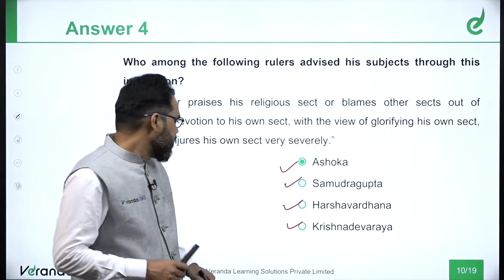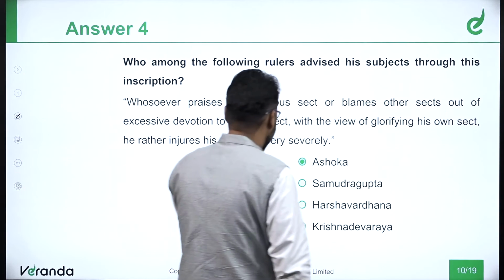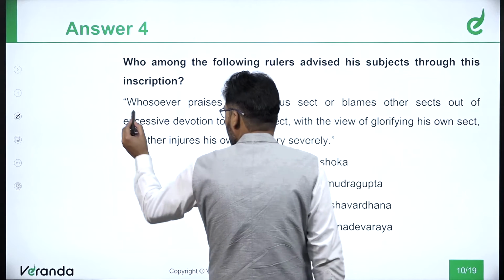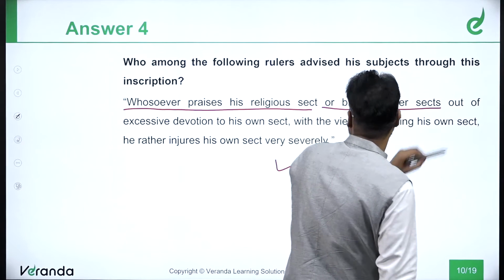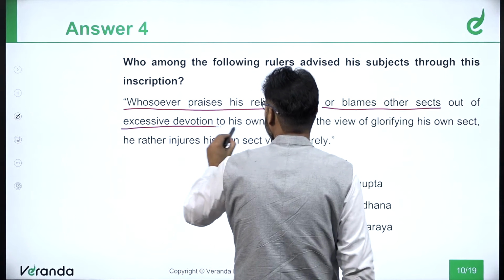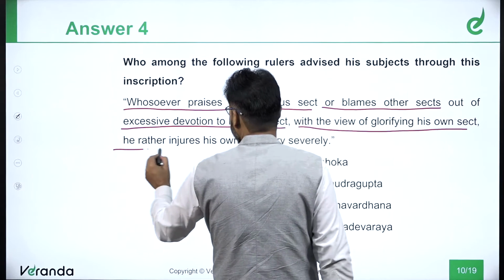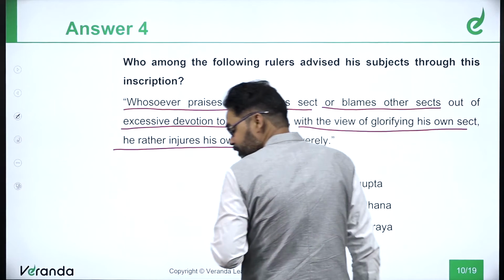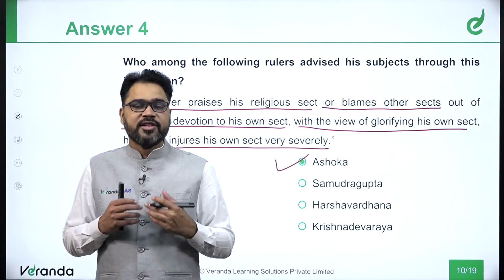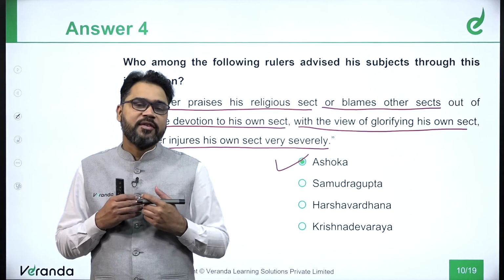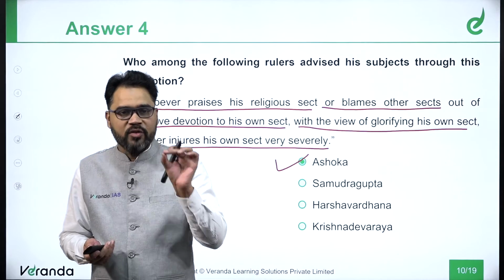So the correct answer for this particular question will be Ashoka. It was Ashoka who said, whosoever praises his religious sect or blames other sects out of excessive devotion to his own sect with the view of glorifying his own sect, he rather injures his own sect very severely. The idea was to focus not just on their own religion, but also give equal importance to other sections of society with reference to religion.